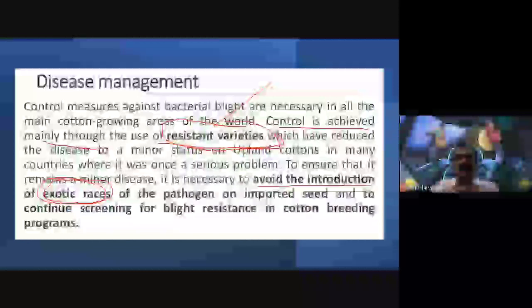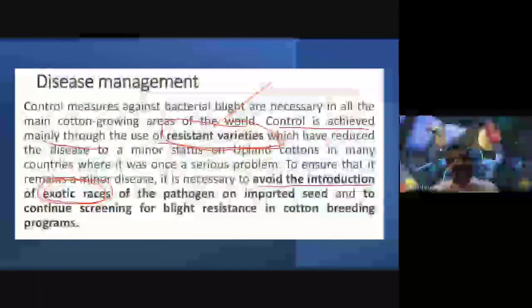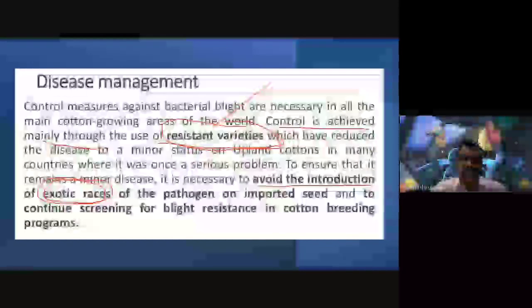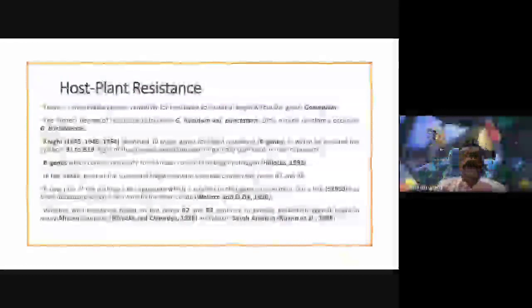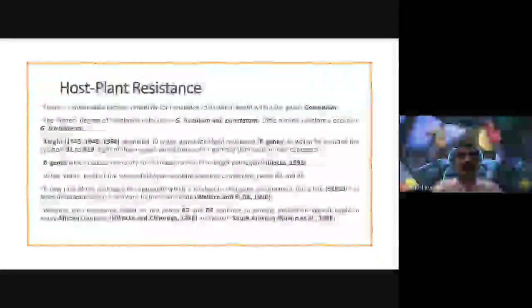So this is one of the most serious problems in the control of this disease spreading over the world, not only in India but worldwide. At the same time, host plant resistance is also important. In the previous slide we observed resistant varieties. Some of the friends already asked me how this resistance occurs in specific varieties like Gossypium hirsutum, the variety punctatum, and Gossypium barbadense. These are the resistance differentiations we observed.